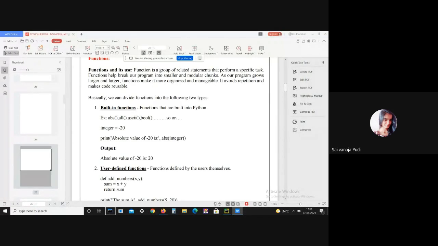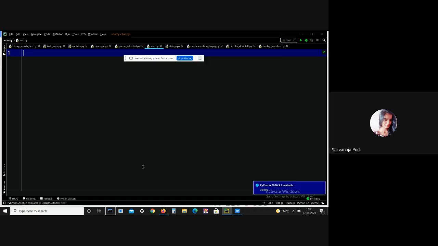Here you can clearly see that we can divide functions into two types: built-in functions and user-defined functions. What are user-defined functions? User-defined functions are those functions which are defined by the user to perform a specific task. Let me give an example.